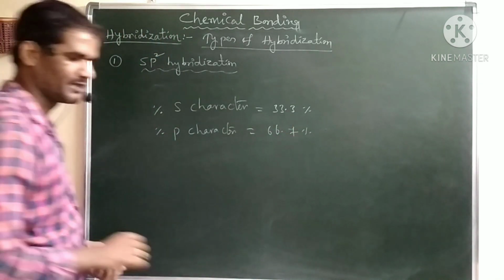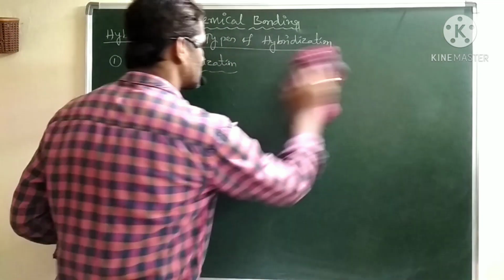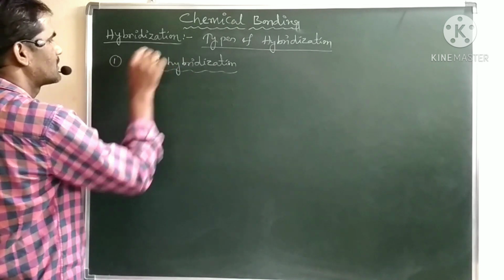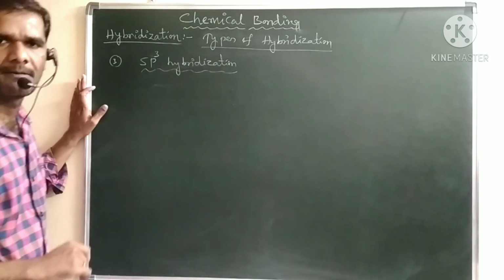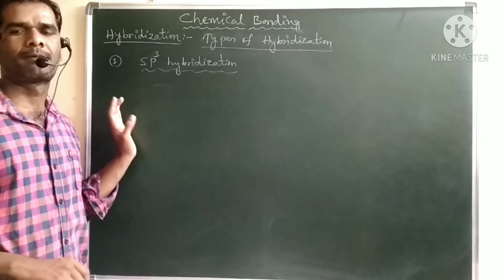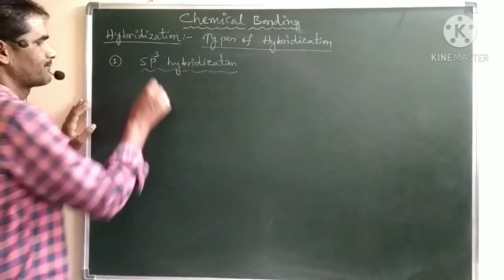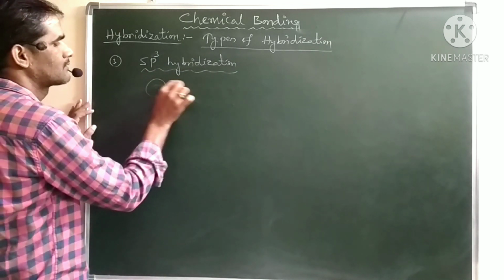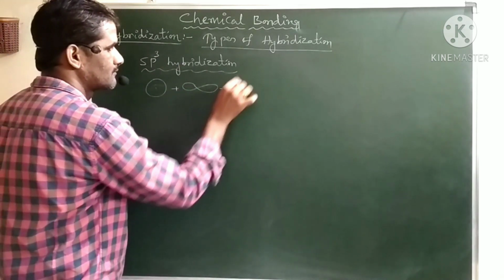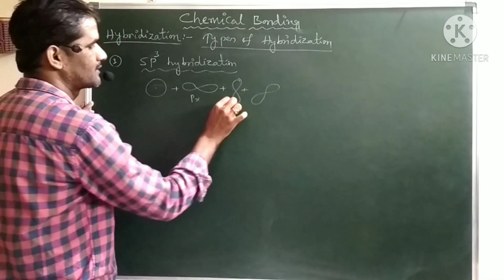These are the percentages. The next type of hybridization, the third one, is sp3 hybridization. How can it form sp3? 1 s orbital and 3 p orbitals intermix with each other and form 4 sp3 hybrid orbitals. 1 s orbital and 3 p orbitals: px, py, pz.